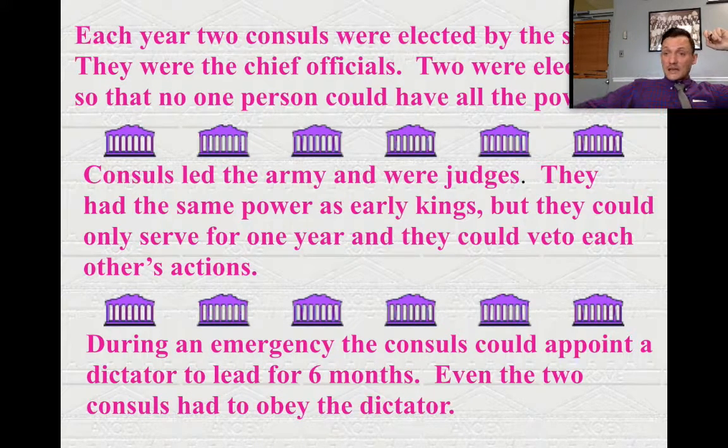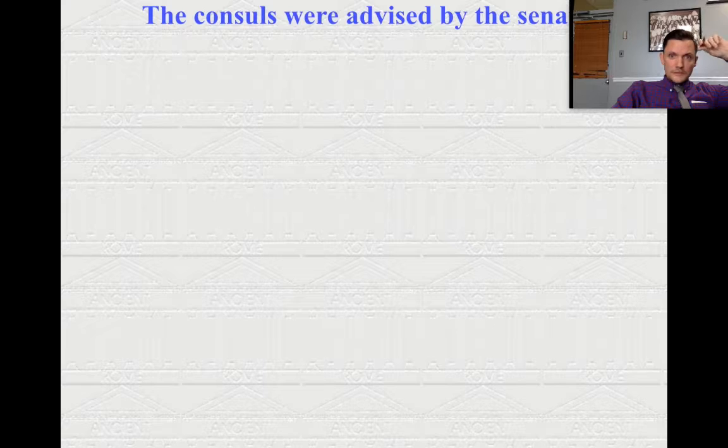So to lead the entire Roman government until the war was over, and then within 6 months after the war, the dictator was supposed to step down and return the government back to the republic. Now, even the 2 consuls, the leaders of the government, had to obey the dictator's rules, right? So, here's the only thing, though.